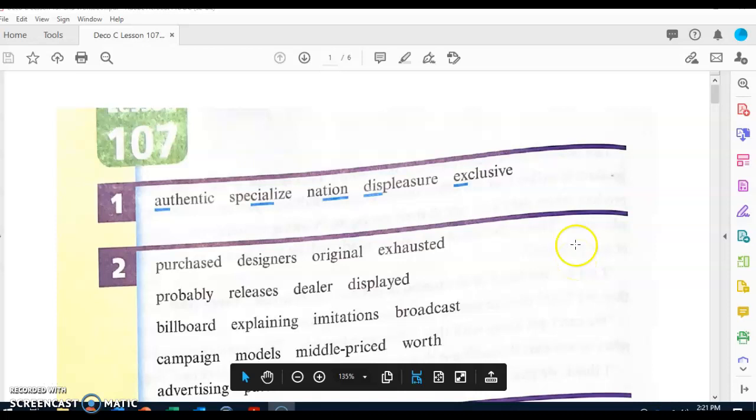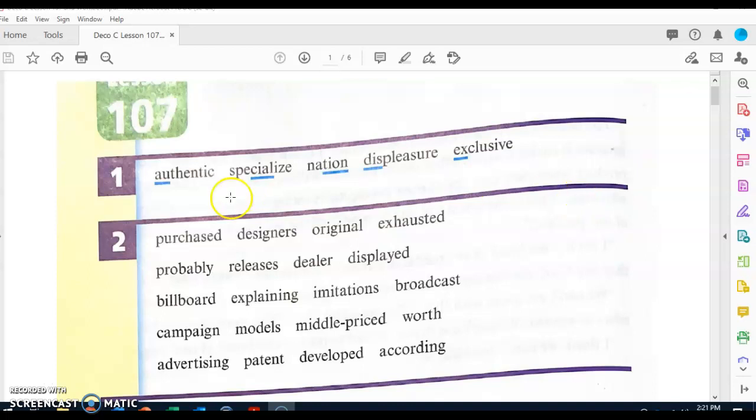Today we're going to be working on lesson 107. Let's go ahead and look at part 1. First word. What is the underlined part? What word? Authentic. Next word. What is the underlined part? Shawl. What word? Specialize. Next word.